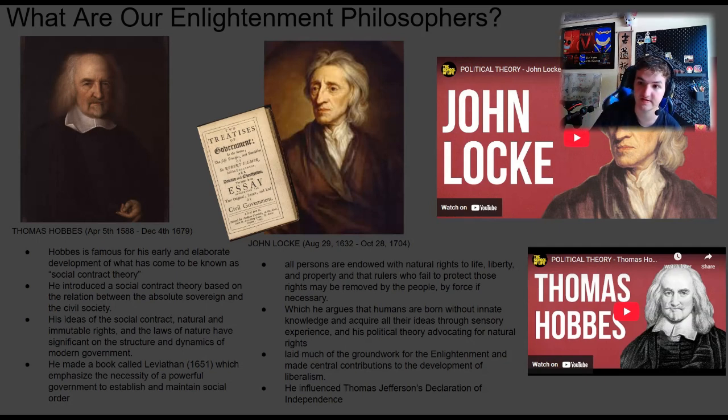He also influenced Thomas Jefferson's Declaration of Independence during the American Revolutionary War, going through the 18th century. So for John Locke, if you guys also didn't know, he also wrote a book about religious toleration, which was published in 1667.